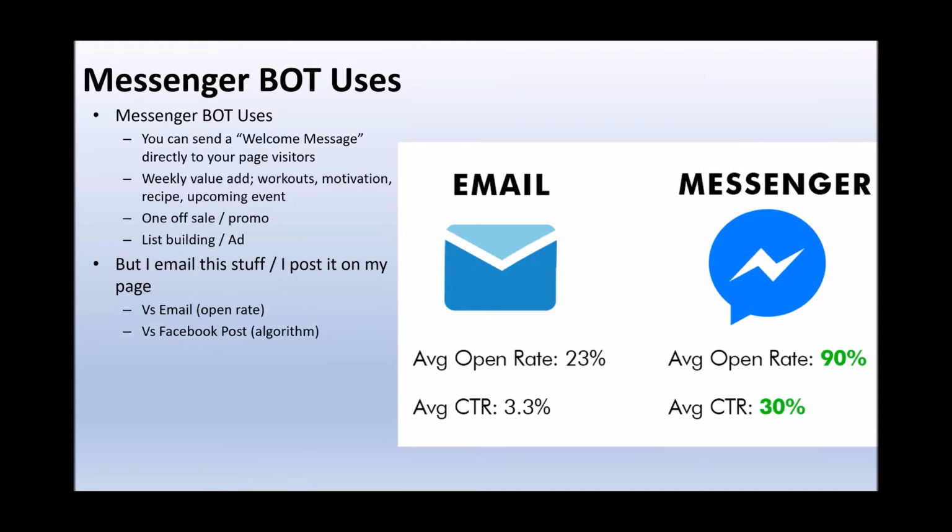And then again, if you're comparing it to your Facebook posts on your page, we've spoken about this in the past. The reach on organic posts is now like 0.5% of your audience. It's next to no reach at all. So using and capitalizing on bots is completely vital for your success moving forward. It's essentially the best way to hack the Facebook algorithm. It's the best way to get your message out to your audience.